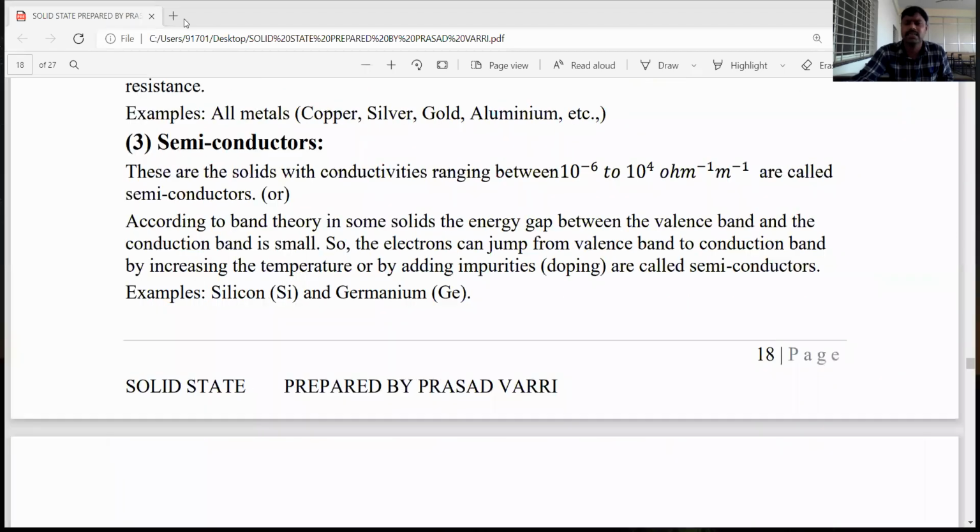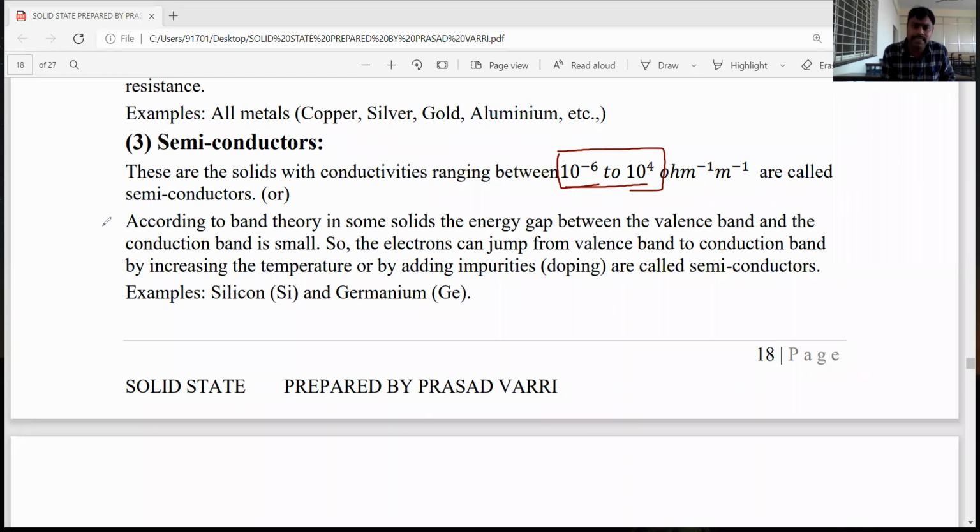Okay, dear students, let's see semiconductors. Semiconductors are solids with conductivity in the range of 10 to the power of -6 to 10 to the power of 4 ohm inverse meter inverse. That means solids whose conductivity is more than the insulators and less than the conductors are called semiconductors.